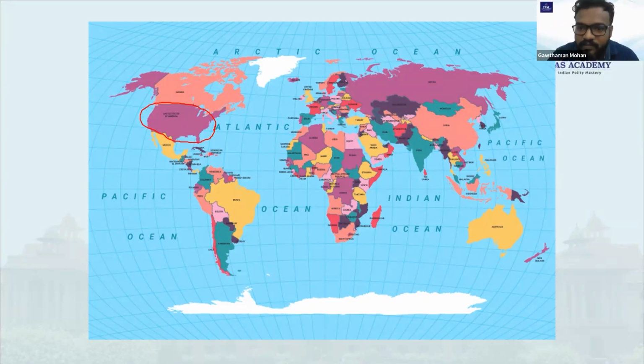Now another important area is this area. What is this area? Russia. Yes, Russia. India's relation with US, India's relation with Russia, India's relation with China. Here it is China.